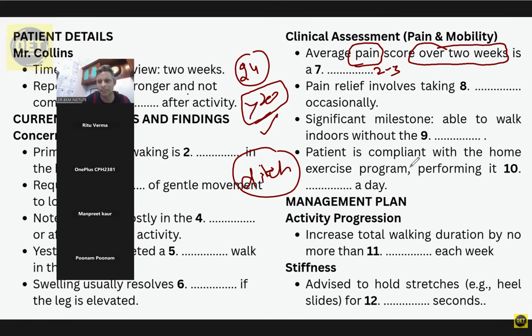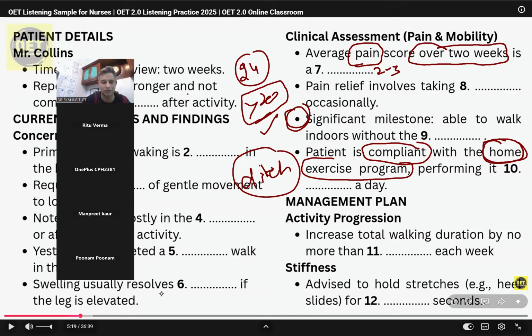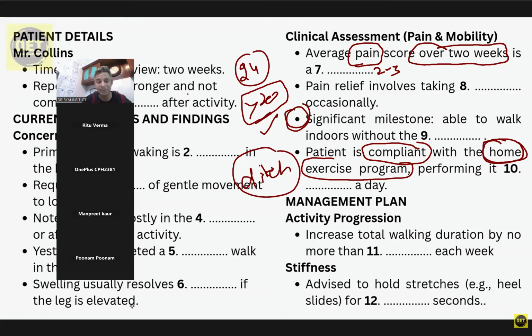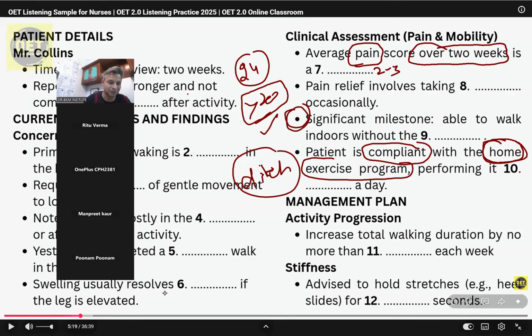But you keep focus that you have to get the word compliant. The major word that I kept on focusing was home exercise program. He has not spoken it until now. So till the time he does not talk about home exercise program, that means he is on this question only, no matter whatever he speaks. So the next question to be kept in mind is very important. I will tell you again, this was a very long conversation, and in the final exam, this is what gets your heart to race and your pulse to pound.